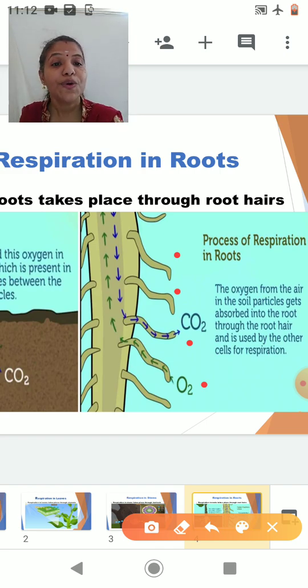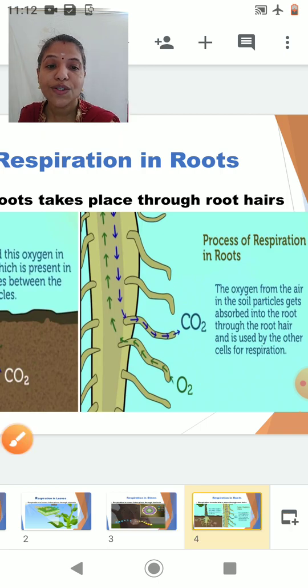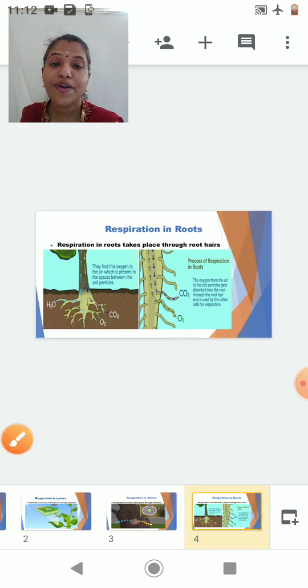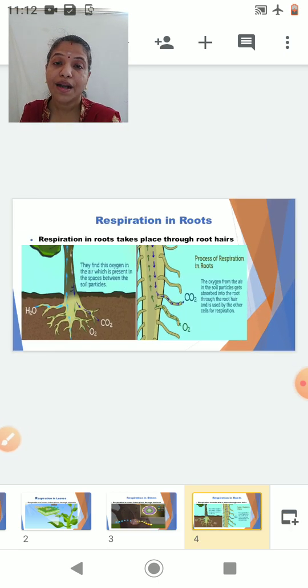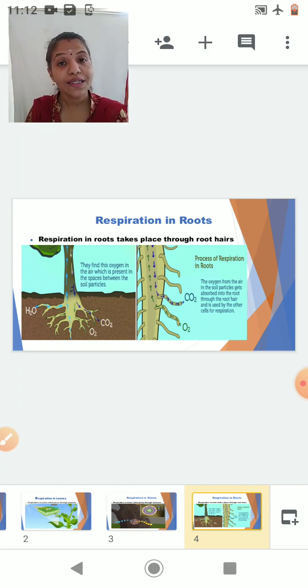So I hope by this time you have understood the respiration in different parts of the plant, like that of the leaf, the stem and the root. At the same time, you would have understood the structures which are utilized by these different organs.